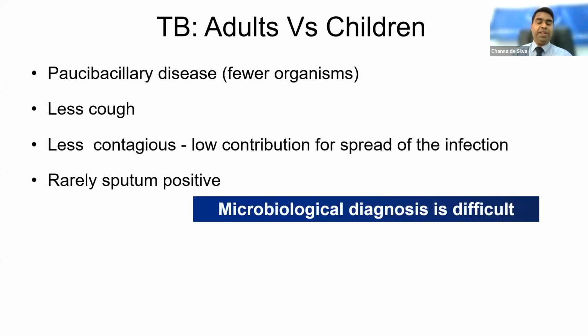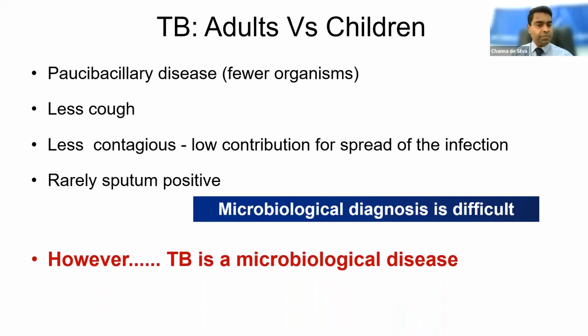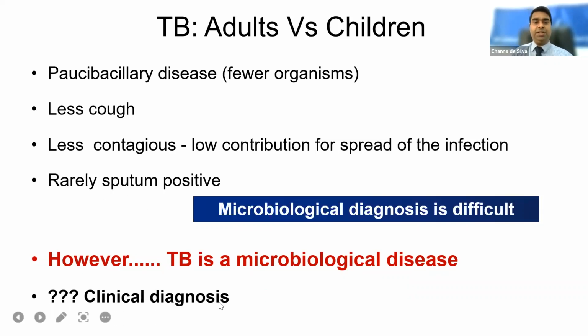That is one of the main difficulties in the diagnosis, or the confirmation of the diagnosis, of TB in children. However, TB is a microbiological disease, but mainly we are doing the clinical diagnosis. The issue with the clinical diagnosis is that it can lead to overdiagnosis as well as underdiagnosis.